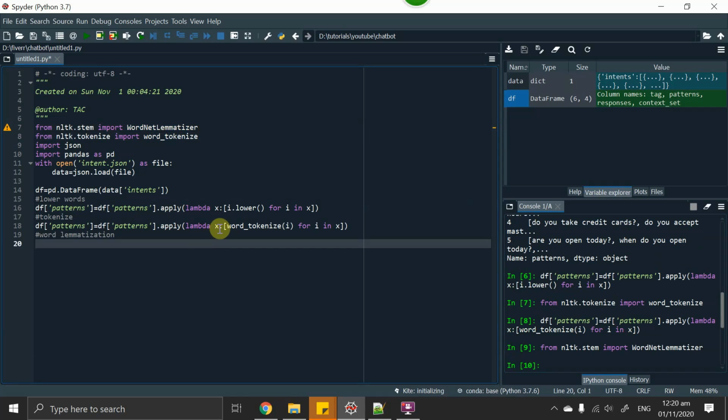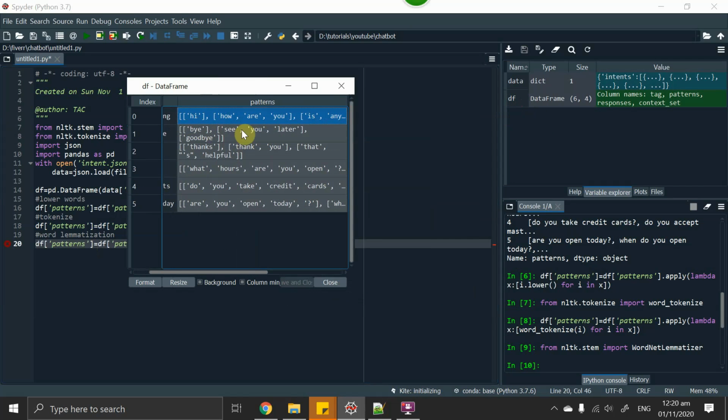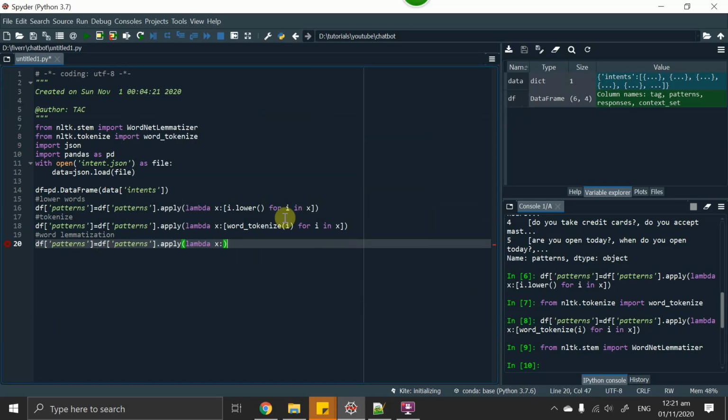So let's copy all of this. As I told you earlier, if I do i for i in x, it will just get the outer list, but we have to get the inner list. So I will have to do double list comprehension. Actually, I don't know what the technical term for this is.